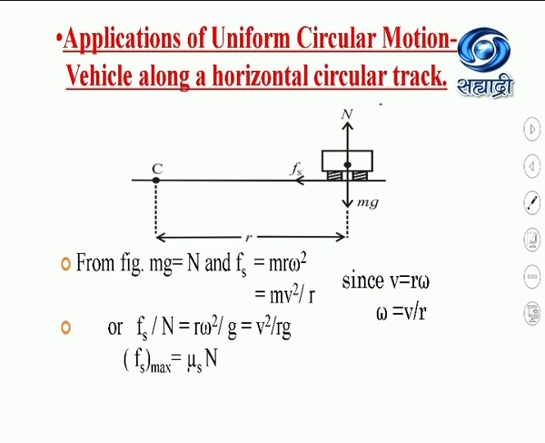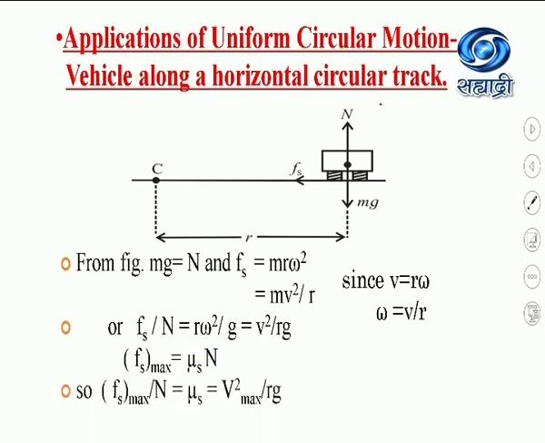Again, in 11th standard you have studied that the limiting force of friction is directly proportional to the normal reaction, and this mu s is the constant of proportionality, which is the coefficient of static friction between the tires of the vehicle and the road surface. So I can write the maximum force of static friction as equal to mu s into n.